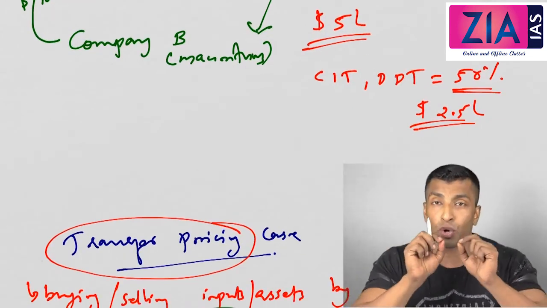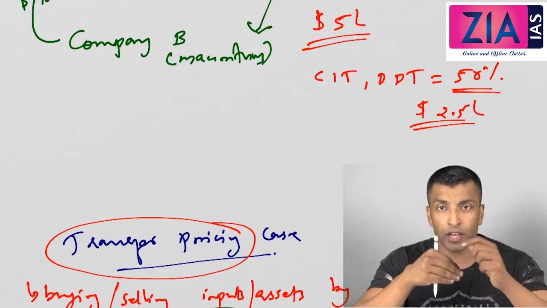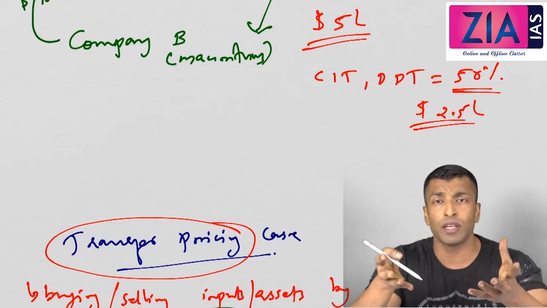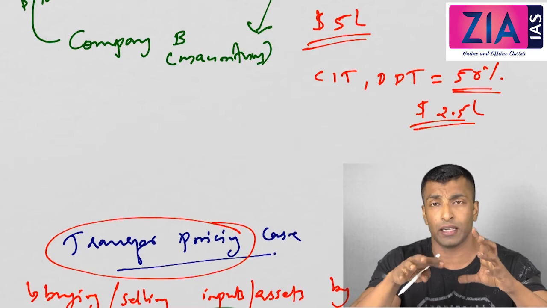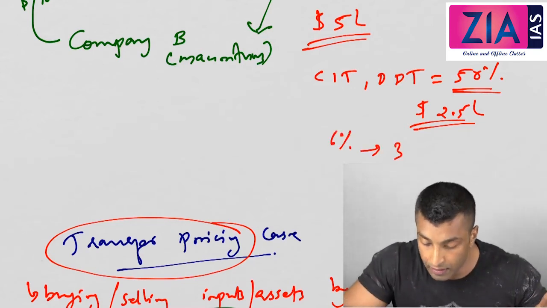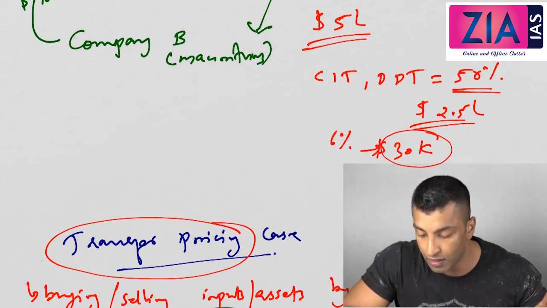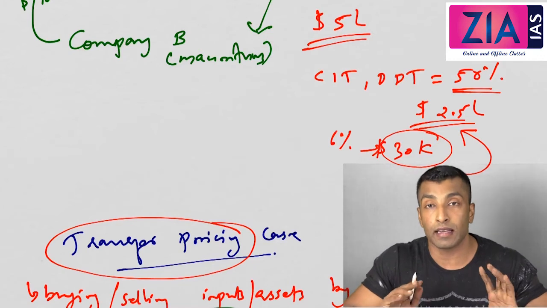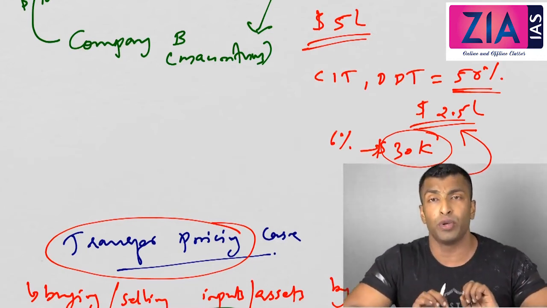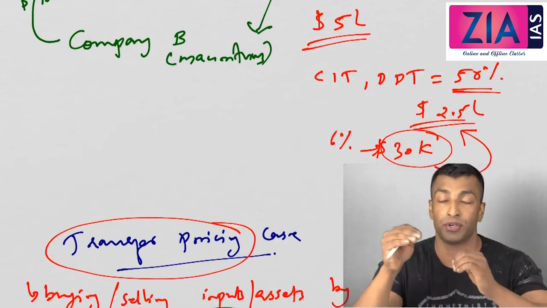But if you are showing it as purchasing of raw material, that means you are importing from your parent company or some other company, you have to pay only customs duty. And for these kinds of items, for most items, it is hardly 6 to 7%. So you can see for this 5 lakh, if you calculate at 6%, you may have to pay $30,000 as tax. So you see the huge difference between these two, and that is the reason why you're doing this, and effectively you are shifting the profit to some other country.